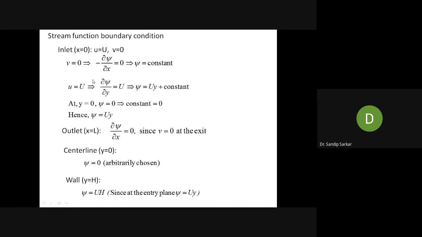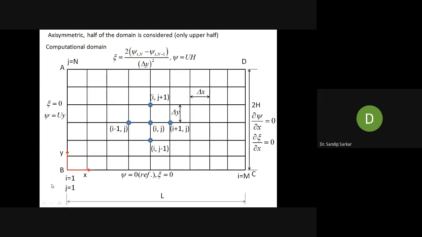But you have a variation in psi, which comes from the expression of the U velocity. At the inlet, U equal to capital U is the uniform velocity. What do you mean by U? U equal to del psi del y, right? That is, del psi del y equal to capital U. So psi equal to Uy plus constant. You are simply integrating this equation. Now at y equal to 0, psi equal to 0. Reference value, your psi equal to 0.